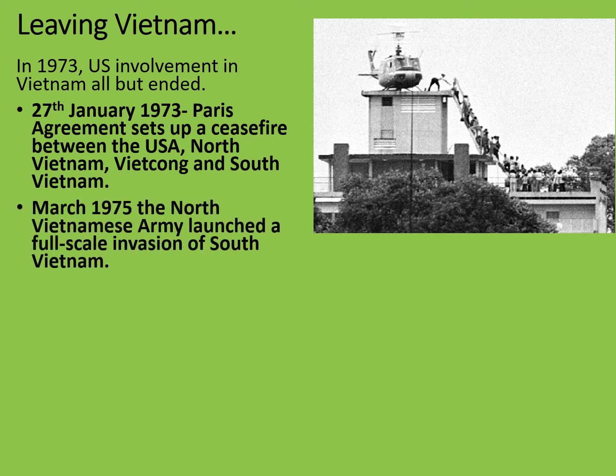While ARVN had been improving its own forces and getting reinforcements, the North had been doing the same, being constantly resupplied and trained with new equipment by both the Chinese and by the Russians. They had also been planning an all-out invasion of South Vietnam. In March 1975, they were ready to launch this invasion. The North Vietnamese army launched a full-scale invasion of South Vietnam and one that they were very likely to win.